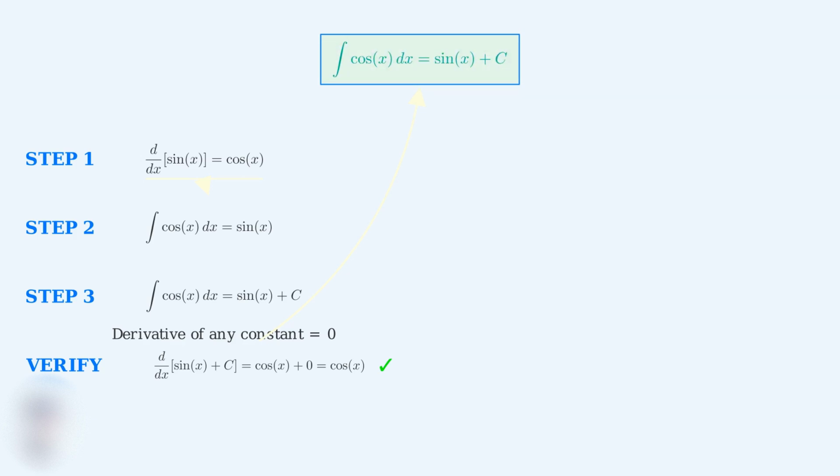Perfect. We have successfully derived that the integral of cosine x equals sine x plus c. This three-step process shows the logical connection between derivatives and integrals through the fundamental theorem of calculus. Now that we understand the derivation, we're ready to apply this formula to solve actual integration problems.